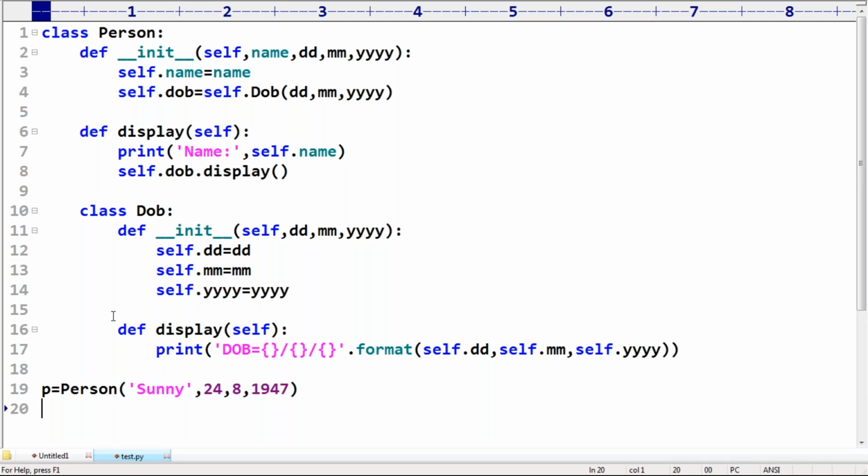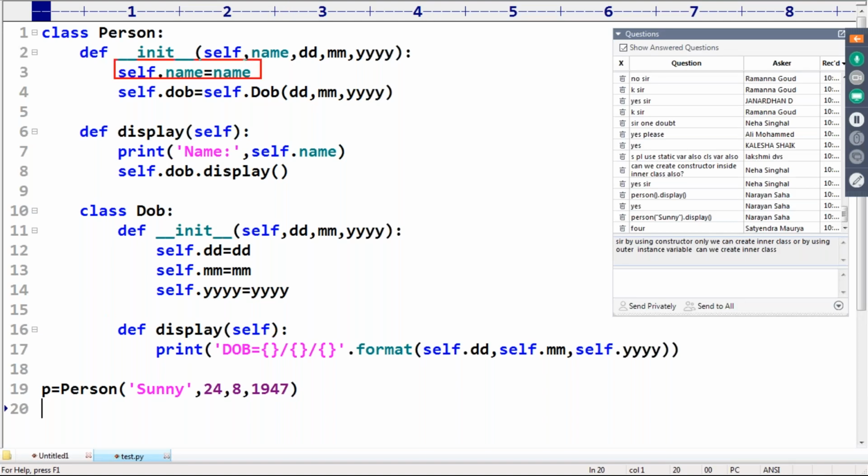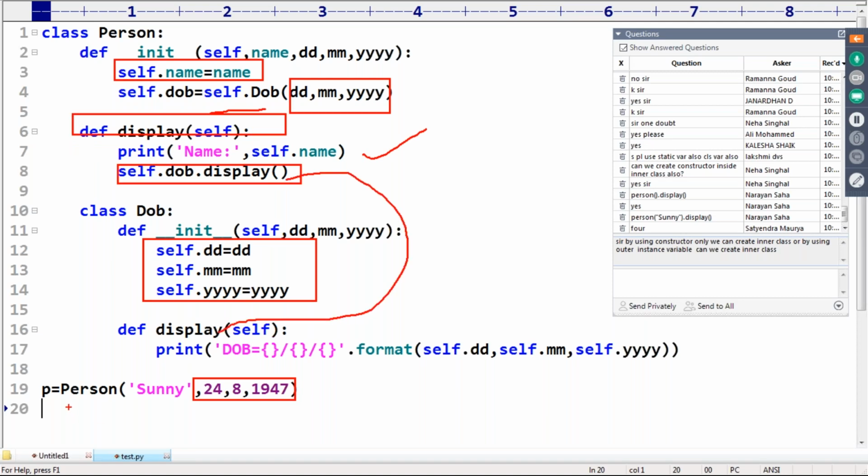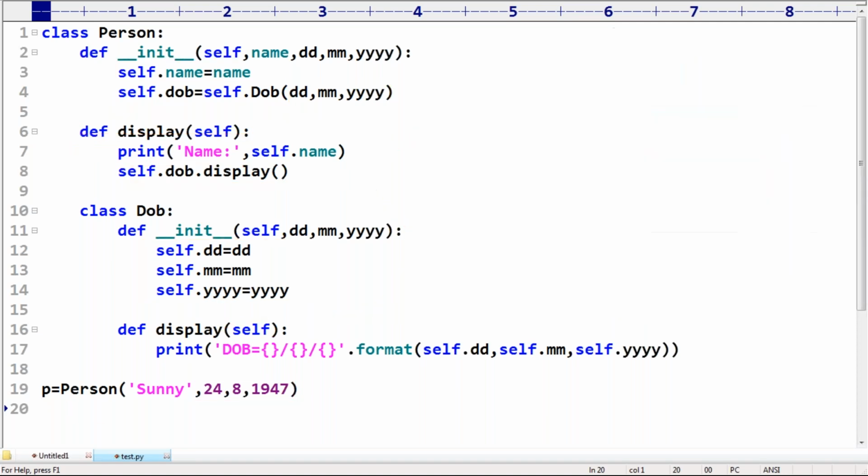Whenever you are passing all these, name will be assigned. Next, with the remaining three fields, the date of birth object got created. Whenever you are calling the display method, it is going to print the person display, and it is going to print the date of birth display method also. Okay, p.display. Can you please consider?